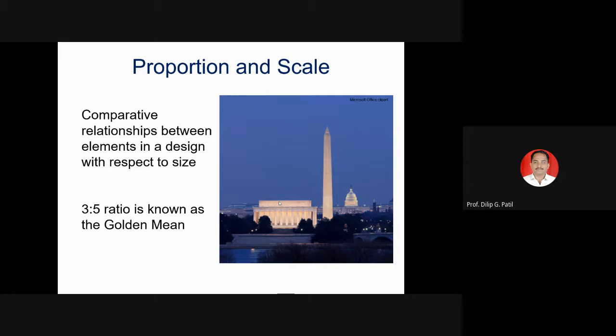And similarly, scale means we are comparing that particular height with respect to our human height. Our height is 5-6 feet. If we are drawing a particular building and beside it we are drawing a small person to compare the height of that particular building, then that is nothing but scale. So if that particular building is 5 times larger than the person's scale, then you will get a judgment of what may be the height of that particular building.